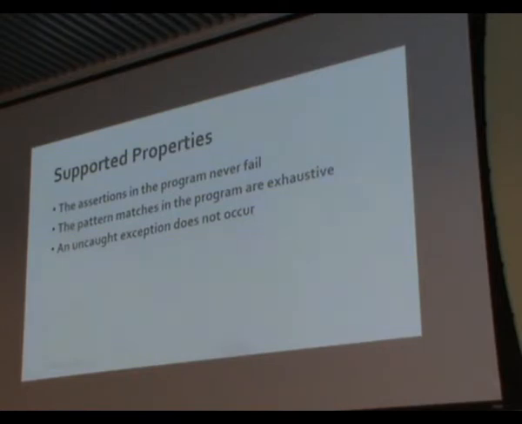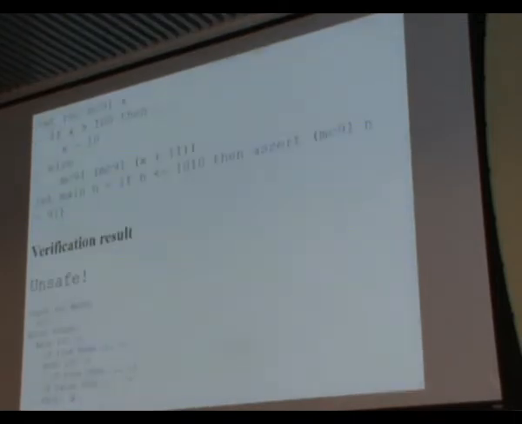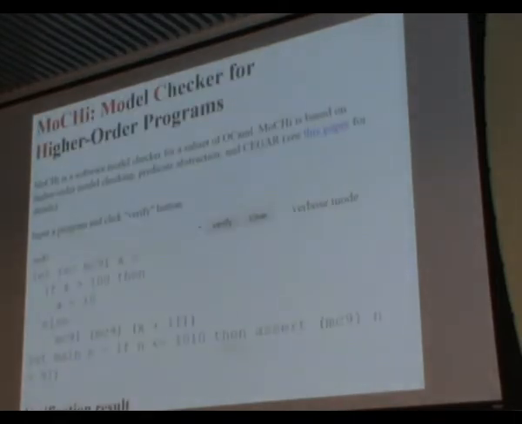Okay, let's see an example that includes higher order functions, algebraic data types, and exceptions. This program uses exceptions.